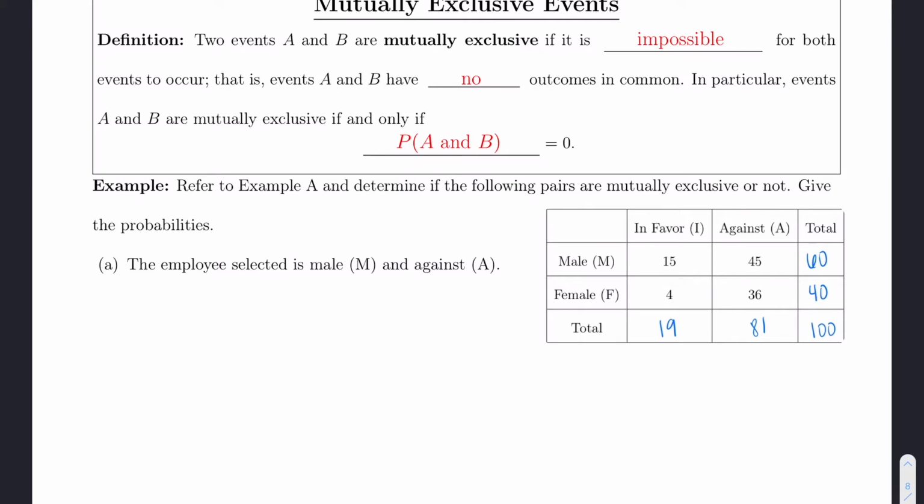If they can happen at the same time, then they are not mutually exclusive. If they cannot happen at the same time, then they are mutually exclusive. And so here, to answer the question of male and against, if I had all 100 employees in a bag and I randomly pulled one out, one person could be both male and against working 4 days a week. And so here, these events are not mutually exclusive.